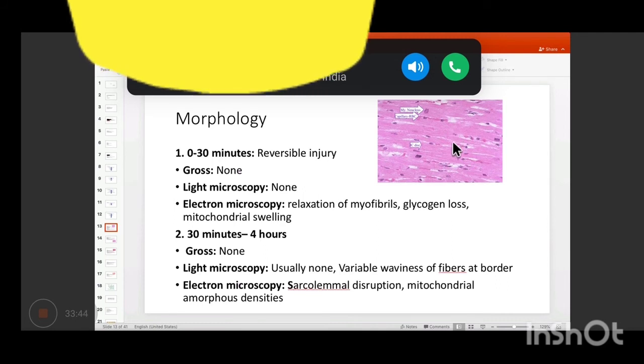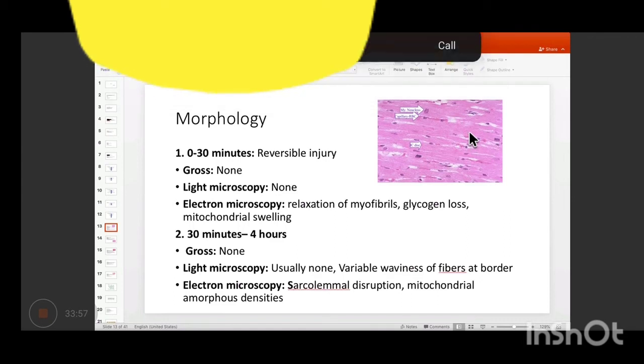No, it is not due to loss of elasticity. So firstly, the waviness occurs at the border. So there is myocardial infarction, right? These are the cells or the fibers. So the cells on the border, they have died.